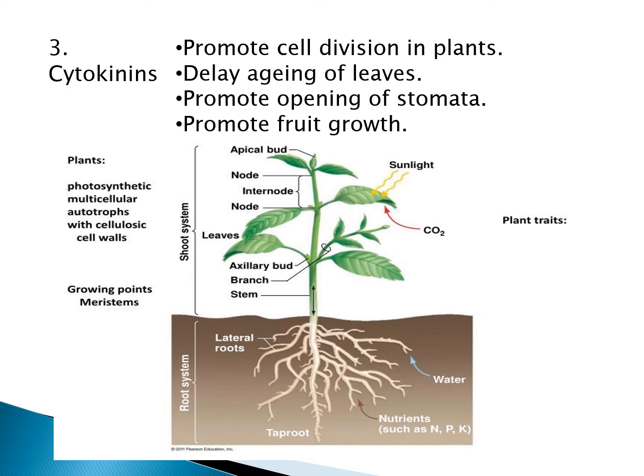But here it is totally opposite in cytokinins. Cytokinins inhibit the apical dominance. That means they stop the growth of apical bud. Now the next hormone, now we will study about.